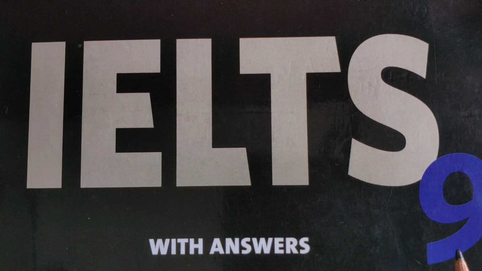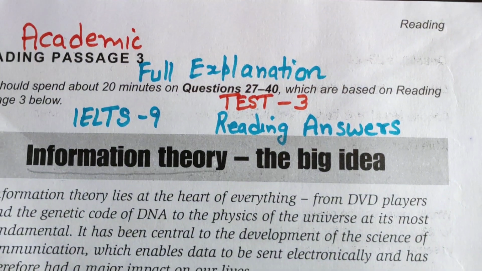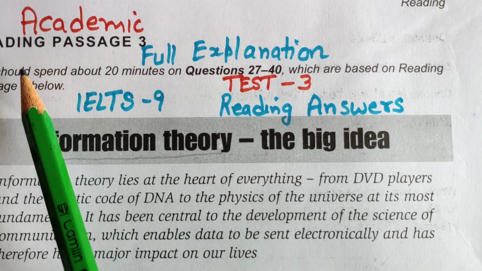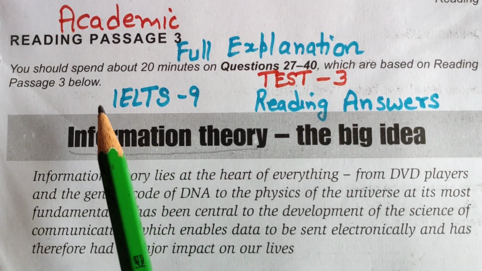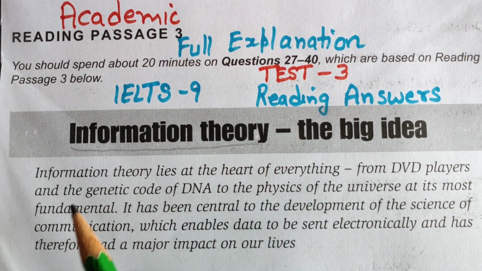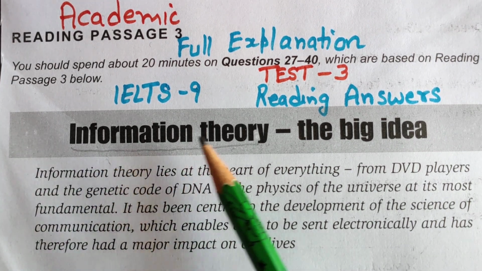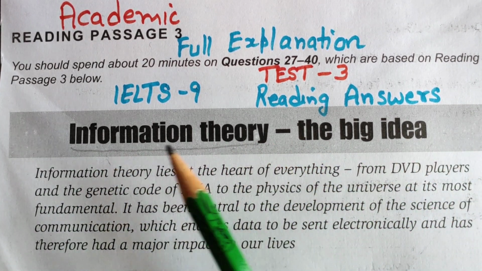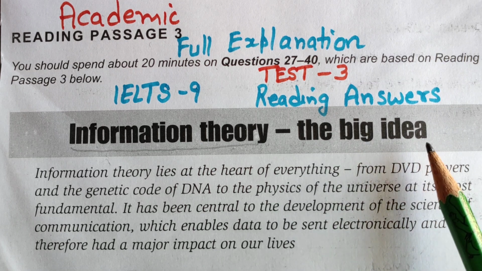IELTS 9. From this book, I am going to do this reading. This is Academic Reading Passage 3 from Test 3. And the title of this passage is Information Theory, the Big Idea. Information Theory, the Big Idea.